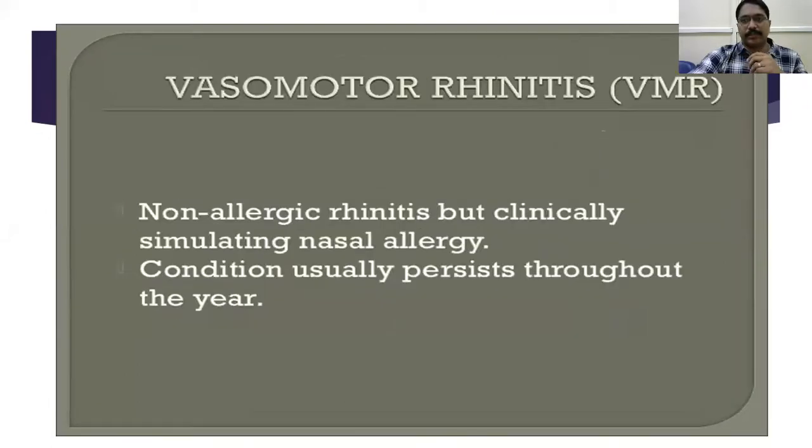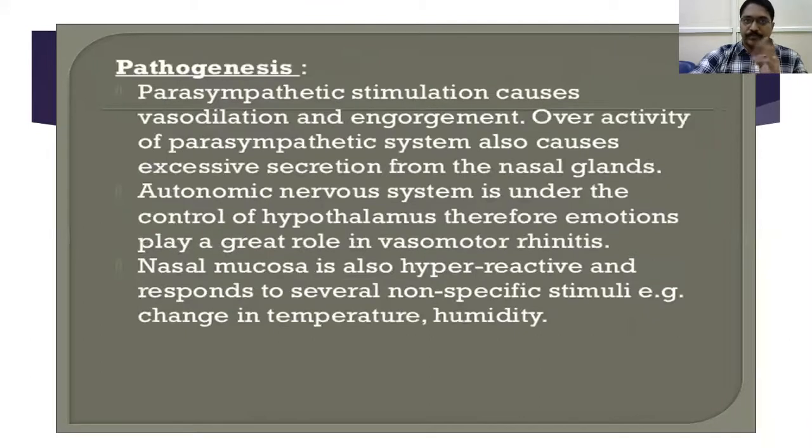More important thing, vasomotor rhinitis. It is a non-allergic rhinitis, but clinically simulates nasal allergy. The condition usually persists throughout the year, not like seasonal allergy. It continues throughout the year. What is the pathogenesis here?